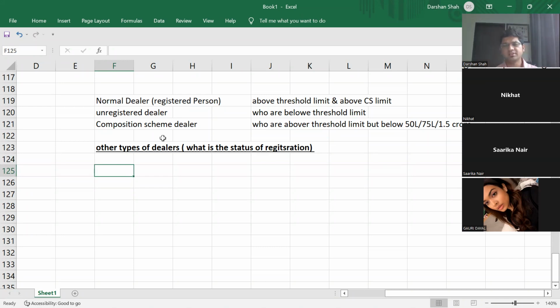All that we'll see now. Understood what we are doing? We are still looking at registration limits. Who is a registered dealer? Who is not a registered dealer? Who are the different types of dealer under registration that we are seeing today. Let us start then.